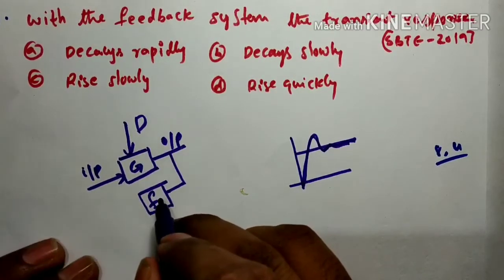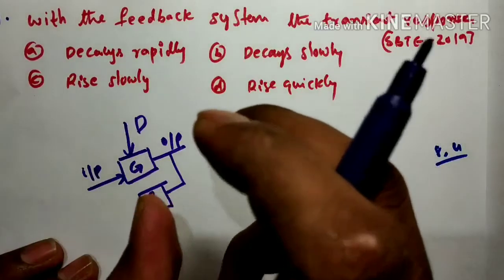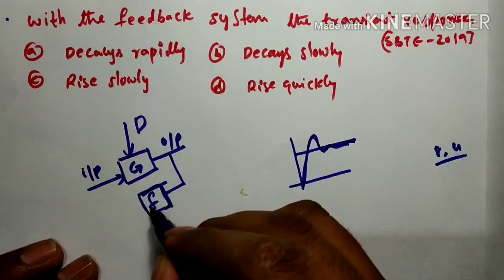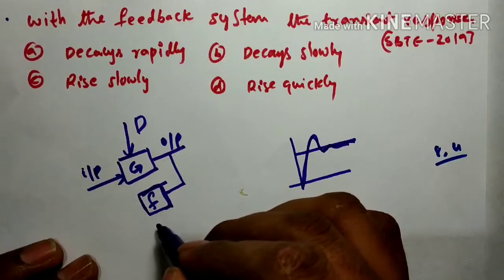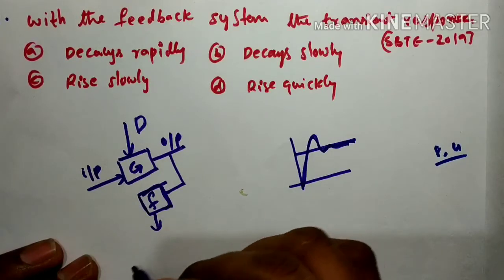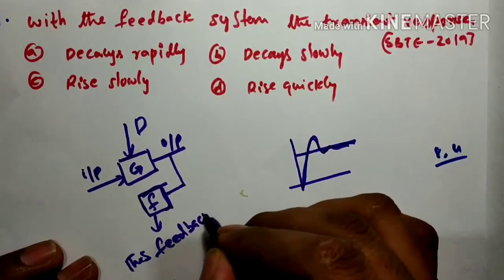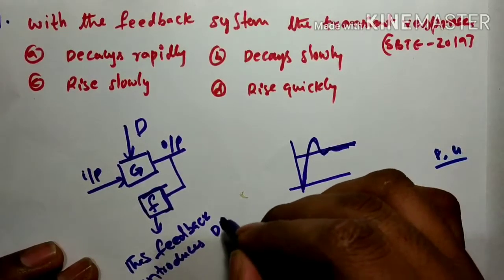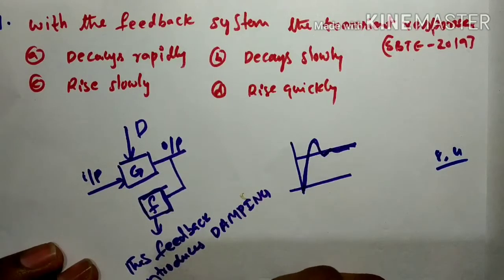So this feedback will reduce the noise, but what happens? It decays the response rapidly. How? When you introduce the feedback into this closed loop, the feedback introduces damping in the system.